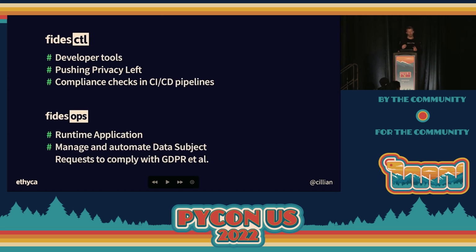So again, just a reminder, it's Fides Control, which is the developer tools for shifting privacy left, so making it easier for developers to do this. And then there's Fides Ops, which is that runtime application that allows us to execute tasks on our systems. I'm going to try and show you an example of both.